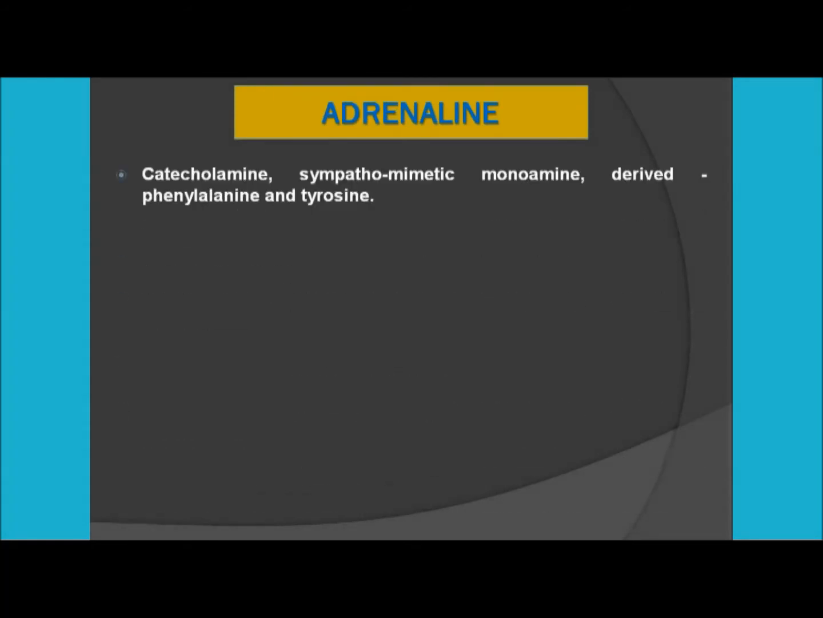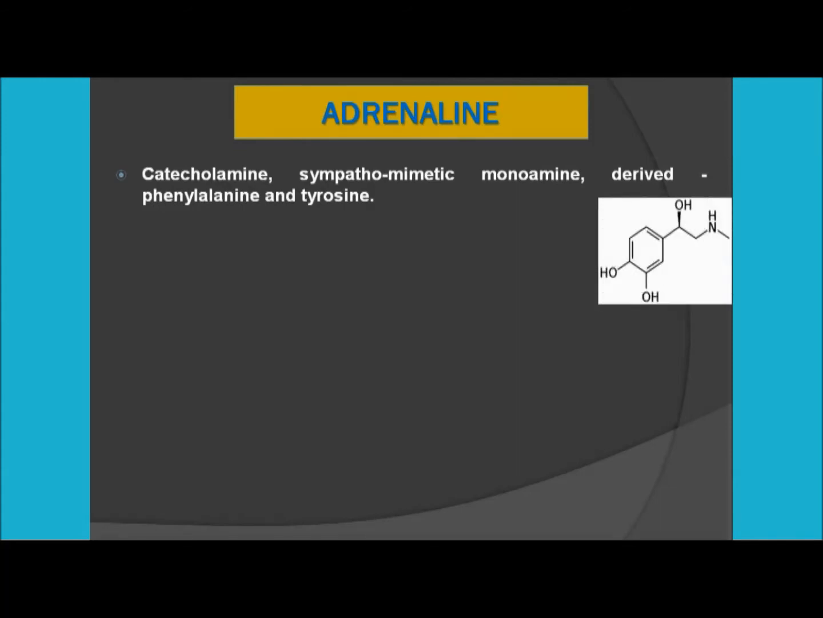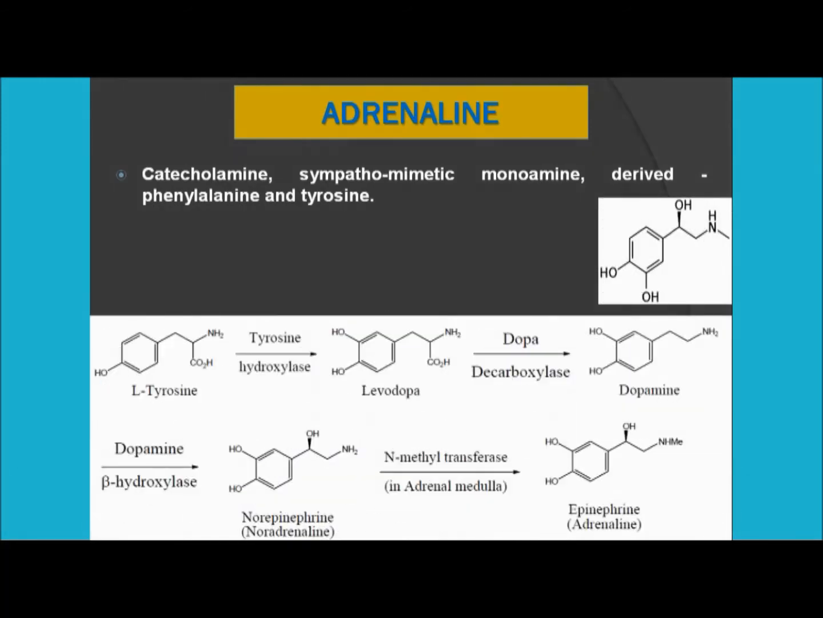The next one is adrenaline. So adrenalines are also catecholamines. They are generally sympathomimetic monoamines, which are derived from phenylalanine and tyrosine. So this is the structure of adrenaline. This is a reaction chart I have shown you. If we start from tyrosine, first you will get levodopa, then you will get dopamine. From there you are going to get epinephrine, or you can say adrenaline, right?